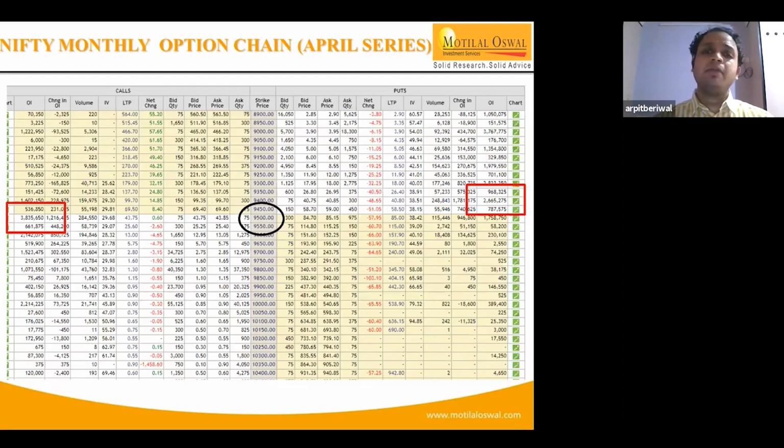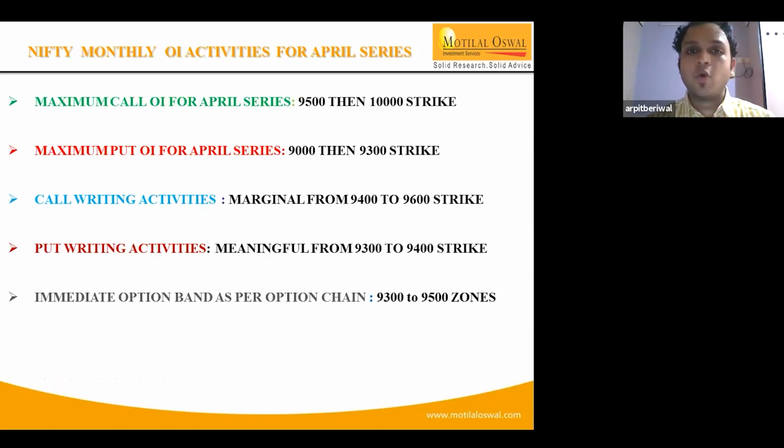There are chances it might move up, but depending upon the past scenario and the option grip, the probability is very low, and there are high chances that the index is likely to trade in this wider range throughout the day, or going forward for the expiry day. Now talking in detail about this, this is the Nifty monthly OI activity for the April series.